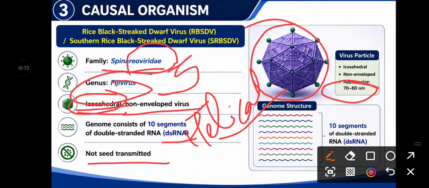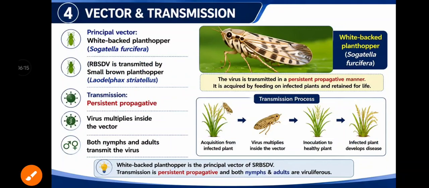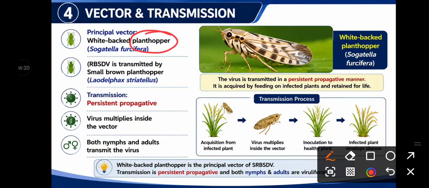Then how is it transmitted? It is transmitted by insects, specifically plant hoppers. Now the interesting thing is that two different insects transmit these two viruses. The major virus, the southern rice black-streaked dwarf virus, which is already reported in India, has as its principal vector the WBPH, white-backed plant hopper. The scientific name is Sogatella furcifera.